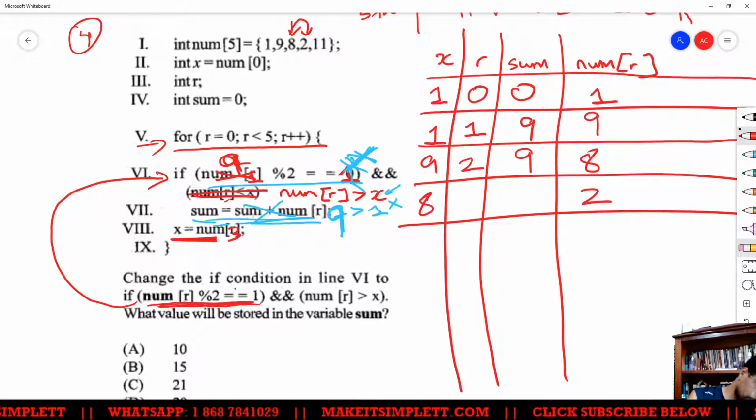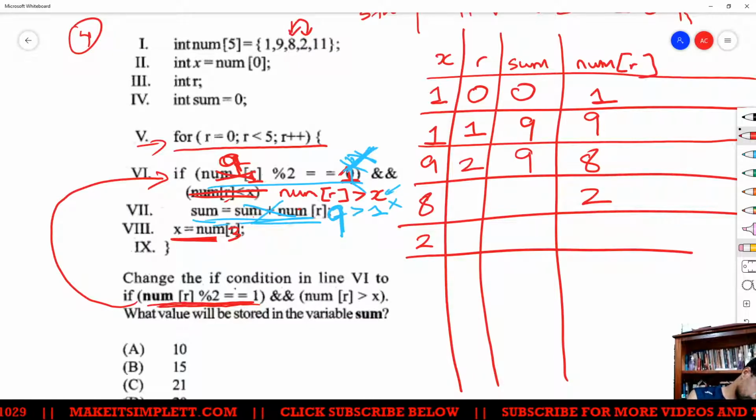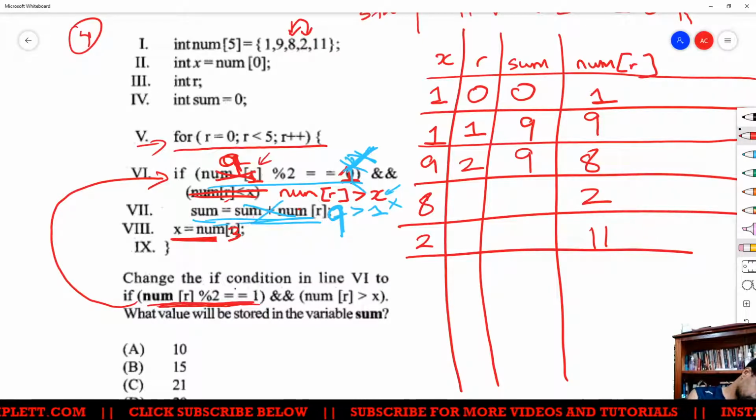Alright, so 3 here, what is that num location 3? 0, 1, 2, 3, 2. Alright, so x is going to change to 2, and our new num r is going to become 11. So then we're checking to see if 11 mod 2 is equal to 1. Yes, that's a remainder. Good, that's true. So we get something that's true finally,